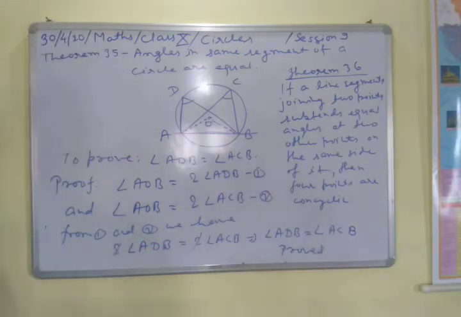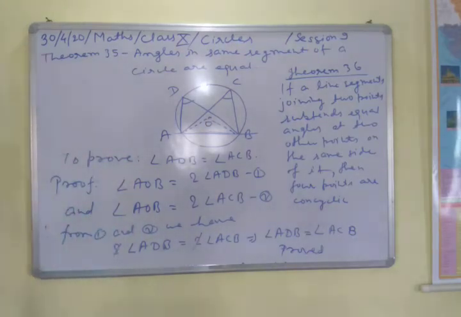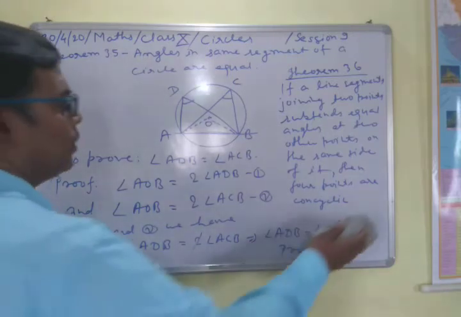So this is the proof of this theorem, that the angles in the same segment of the circle are equal. You must remember this theorem because it will be used in solving many questions of this chapter, or the chapter 7.3 or further chapters. This is 7.2 here. In chapter 7.2 you will solve many of the questions using this theorem. So this is the proof of this. The next theorem I will explain.